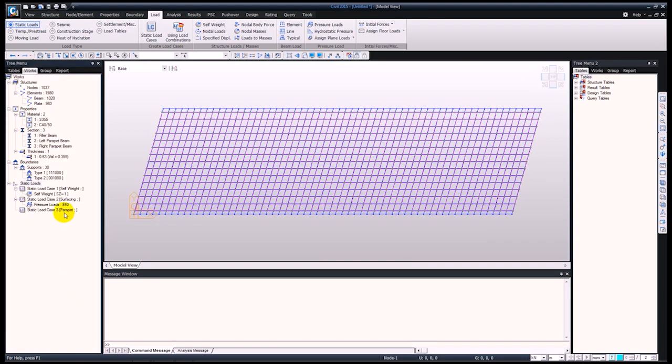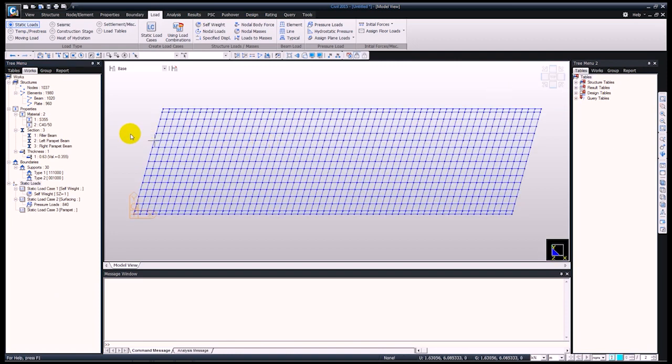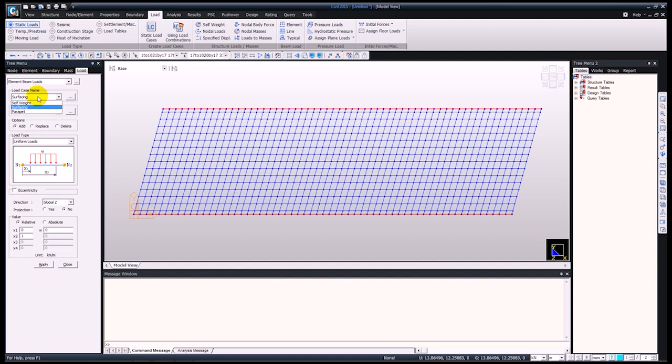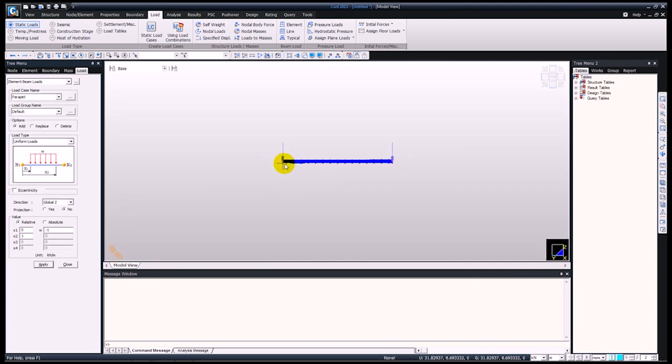Next, let me clear the screen by the initial view. Next, I will be applying the parapet loads. So for that, just select both sides and then go on to element beam loads, select parapet as the load case name, and just simply input -1 kN per meter. By pressing apply, you can see that this has been applied onto our model.